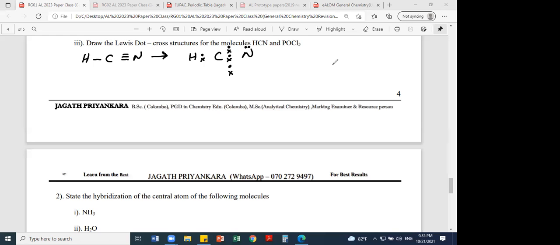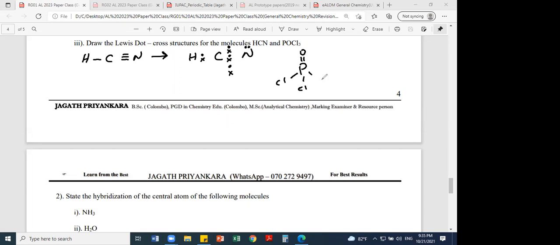Then the next one, POCl3. How to draw POCl3? Phosphorus is the central atom. Oxygen is usually linked to the central atom with a double bond. If oxygen is linked with a single bond, definitely there's a minus charge. Oxygen usually has a double bond, that is the most stable. Phosphorus can have a maximum of 5 bonds. Then the other 3 will be chlorine.